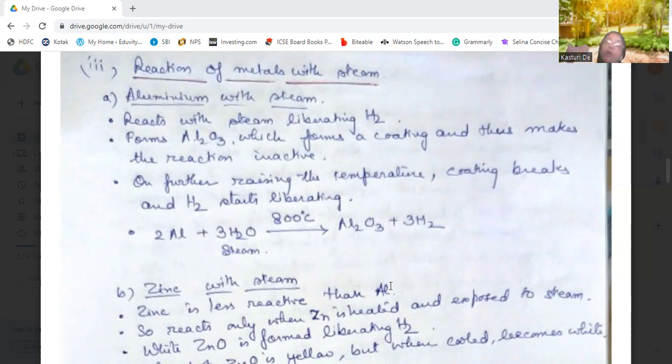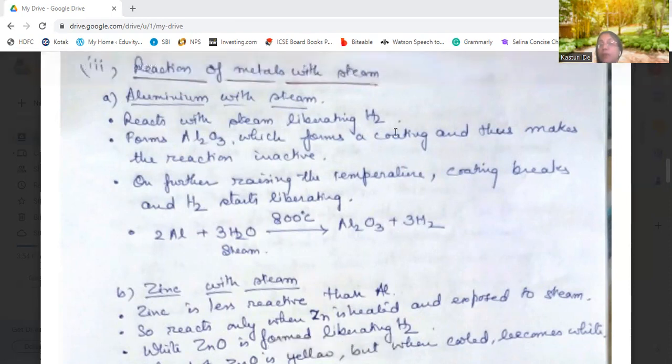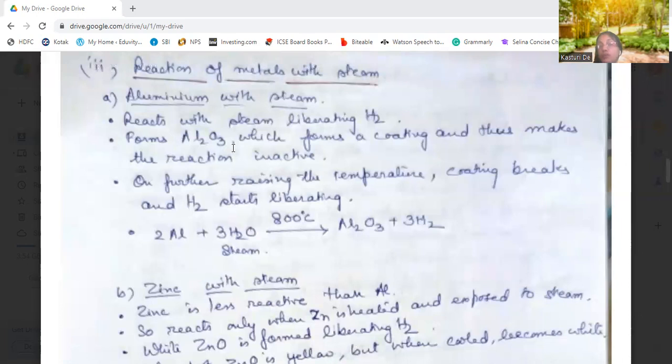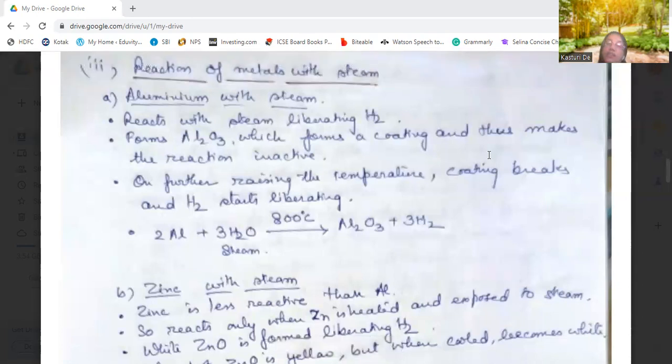As we are coming down in the activity series, so first is potassium, then sodium, then calcium, then magnesium, then aluminium, then zinc. So we are coming down. So aluminium reacts with steam, liberating hydrogen, forms alumina, aluminium oxide, which forms a coating and thus makes the reaction inactive.